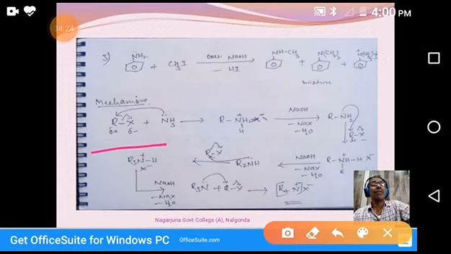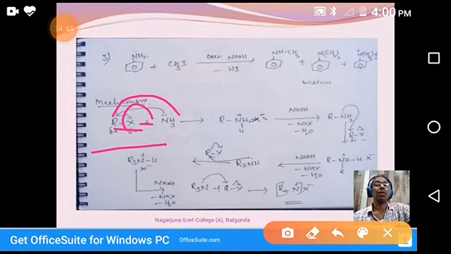When they react with ammonia, in ammonia there is an electron pair. Due to having this electron pair, it acts as a nucleophile. So this nucleophile attacks the electrophilic carbon, the alkyl carbon. Why? Because R is partially positive, an electrophilic center. At the same time, the bond electron pair is polarized towards the halogen.